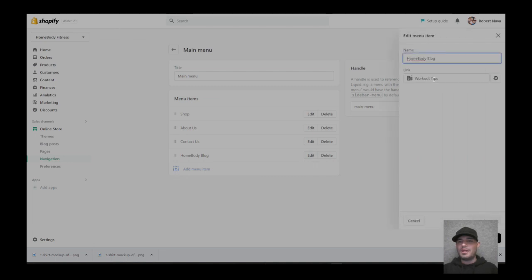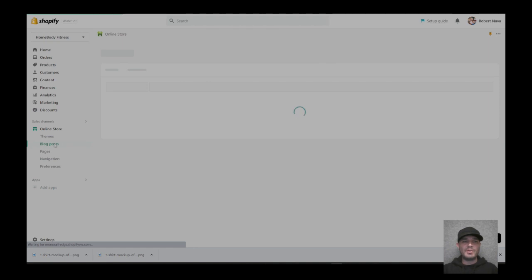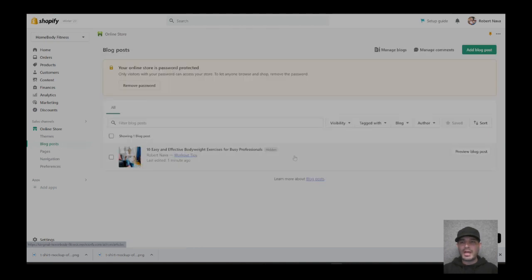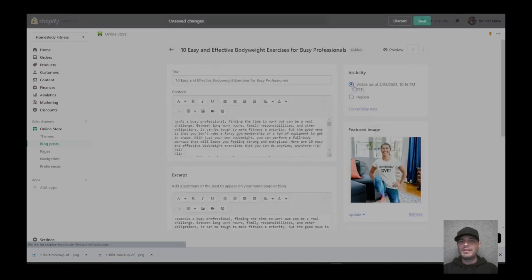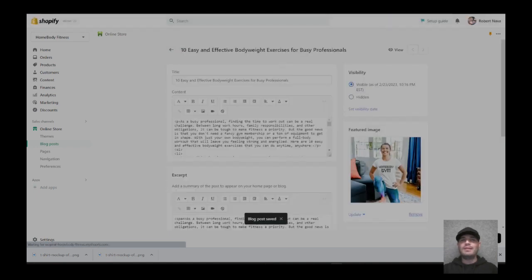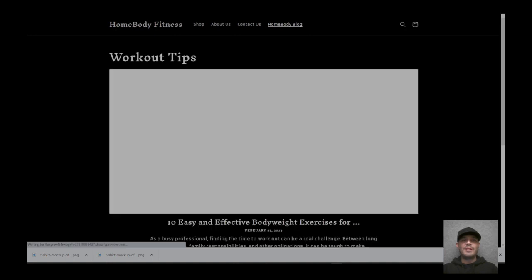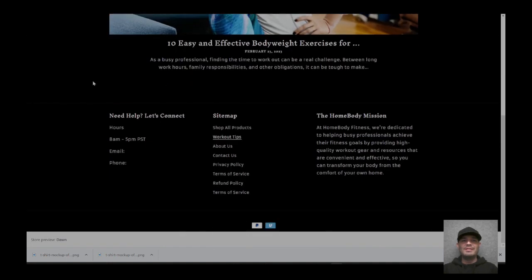We got the right one. We saved it right. So let's go back over here to blog posts, and let's just see what's going on with that. Oh, it's hidden. It's hidden. That's why. We want to make this visible. Save. Workout tips. Refresh the page. Boom. There it is there.